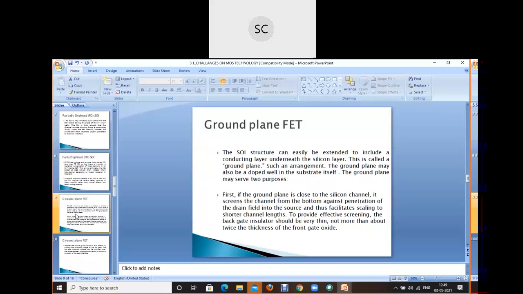Why are we designing the ground plane FET? Two purposes are there. First purpose: it is close to the silicon channel. It screens the channel from the bottom against penetration of the drain field into the source, and thus facilitates scaling to shorter channels. Also, it provides an effective screening gate. The back gate insulator should be very thin, not more than about twice or like that.